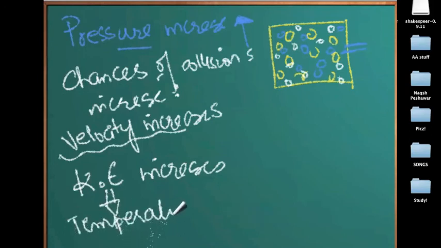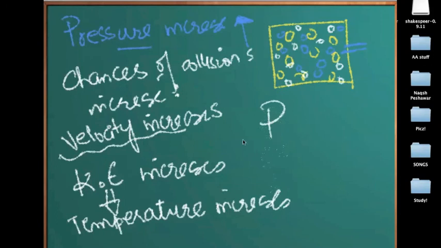So if there is an increase in pressure, the frequency of collisions increases, and the velocity increases, and then it increases the kinetic energy, which increases the temperature. And so you can see that as you increase the pressure, there is an increase in temperature, and vice versa.